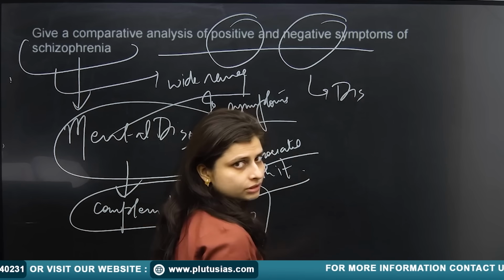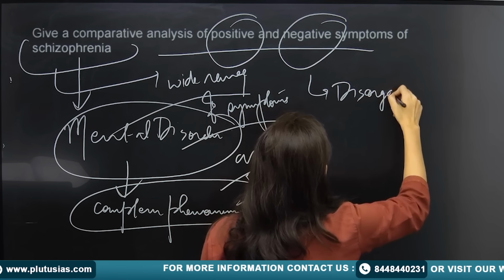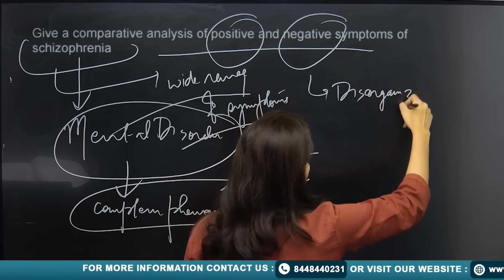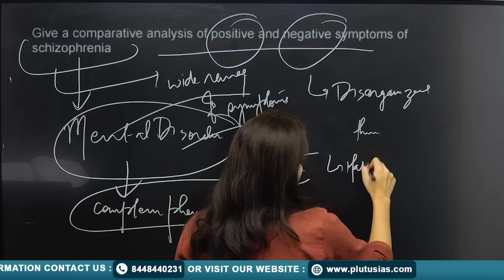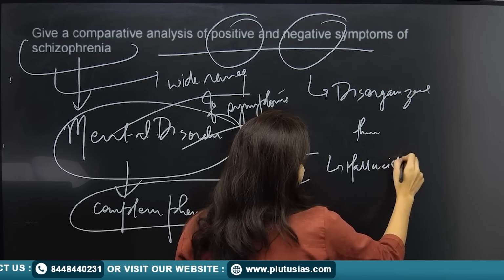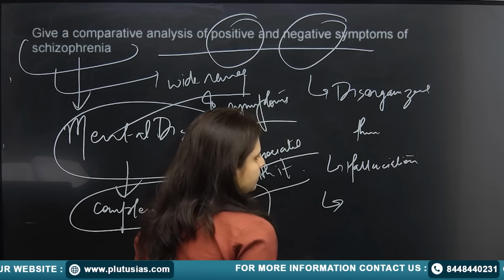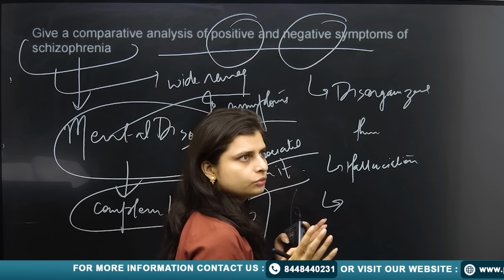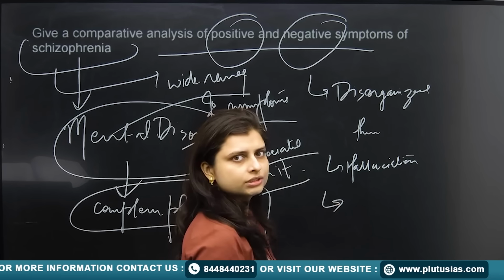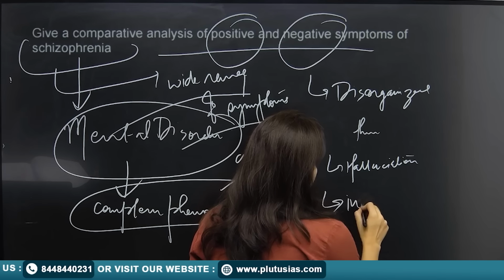For example, the person suffering from schizophrenia is not able to organize the thought process, so disorganized thinking. You can talk about the hallucination process. You can talk about the disorder the person is suffering with, so the person is not able to interpret the speeches, the actions, etc.